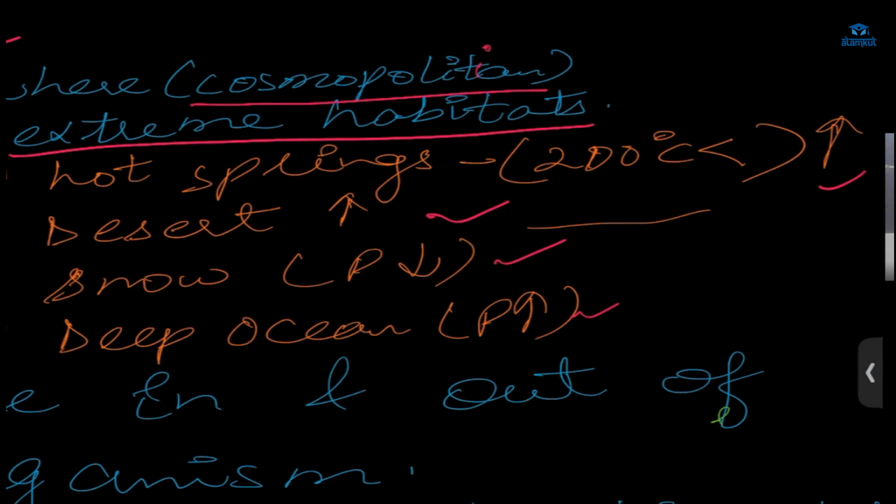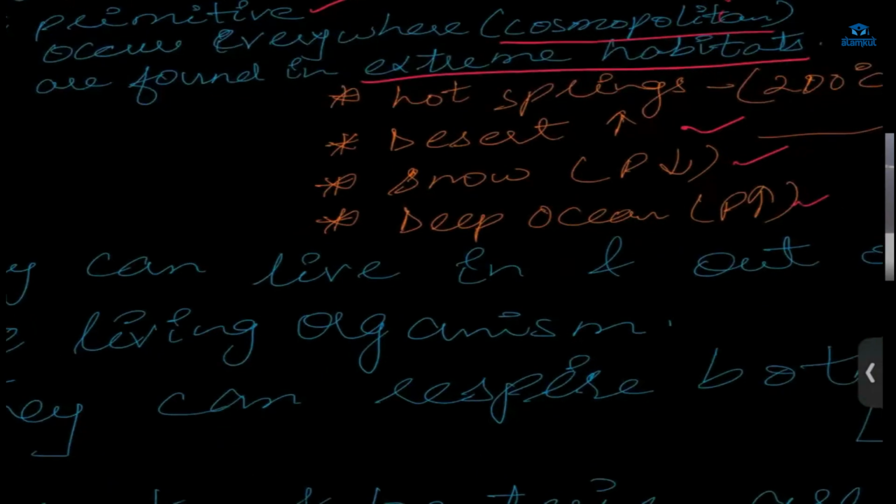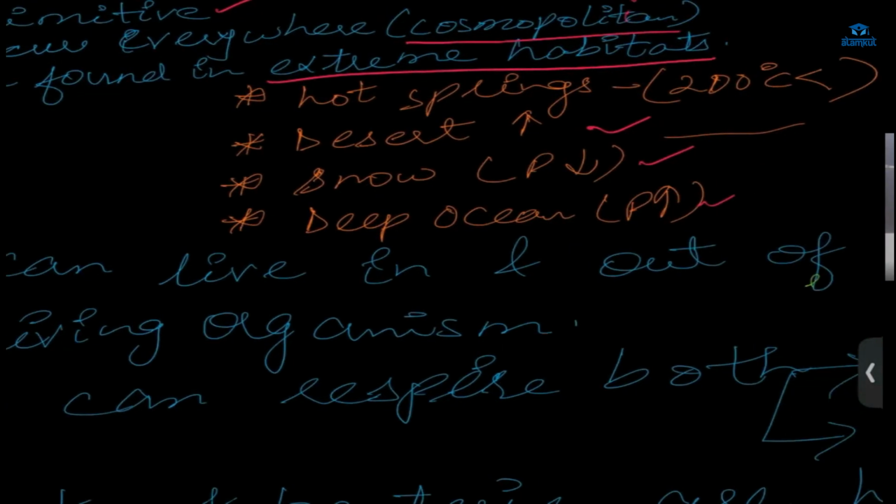So heterotrophic, what would be the mode of nutrition? What kind of heterotrophic? They could be parasitic or they could be saprophytic. In parasitic, if they are living inside the body of a host, that will be known as what we have learned in 10th.